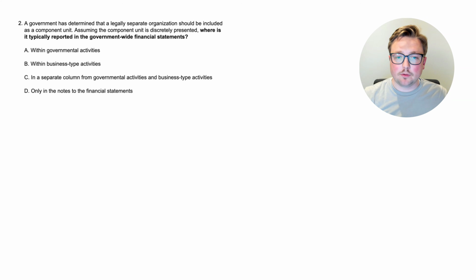Where is it typically reported in the government-wide financial statements? And we know we're probably talking about component units. Let's read through this. A government has determined that a legally separate organization should be included as a component unit. Assuming the component unit is discretely presented, and we'll talk about discrete presentation in a few questions, where is it typically reported in the government-wide financial statements? Okay, so is it going to be within the governmental activities, within the business type activities, in a separate column from those activities, or is it only going to be in the notes to the financial statements?